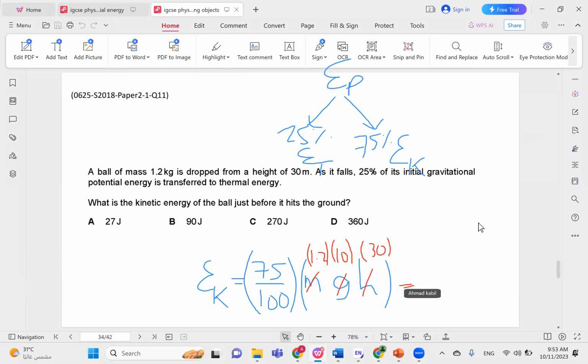Now, using your calculators, you can compute the kinetic energy. This should give you 270 joules. So the correct answer here is choice C.